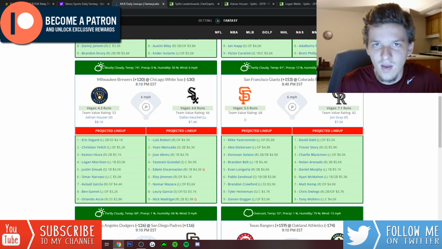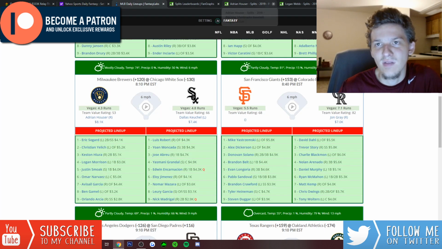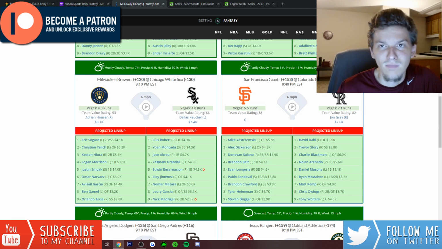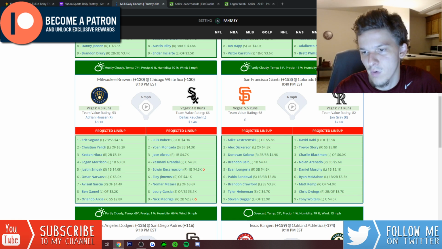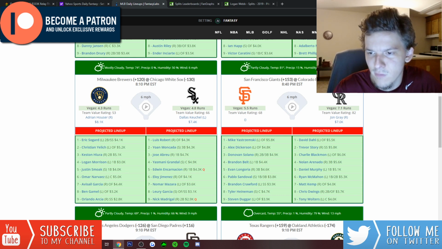And like I said, although Logan Webb struggles more to righties than lefties, this is still a spot where I'm fine attacking him with some of the left-handed bats. Story, or Dahl, Blackmon, Murphy, McMahon.